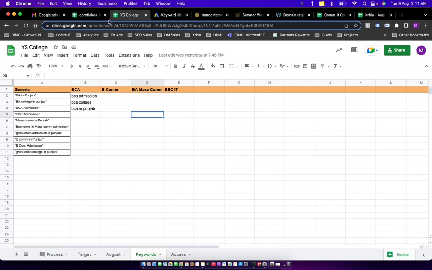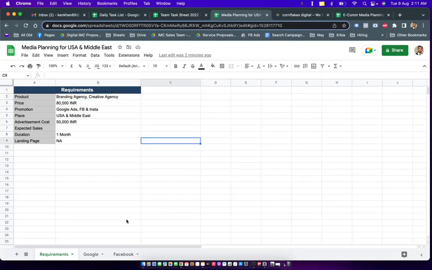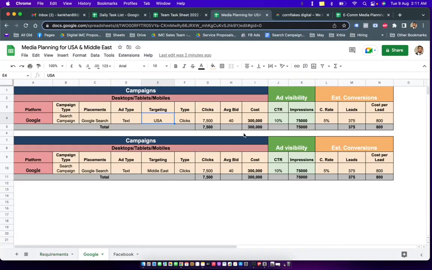Yep. All right, so here we have our tab and the sheets. Okay, so our average bid is 400 INR, which is pretty costly. And let's have a budget of somewhere around 60,000 rupees a month, which again seems very costly.